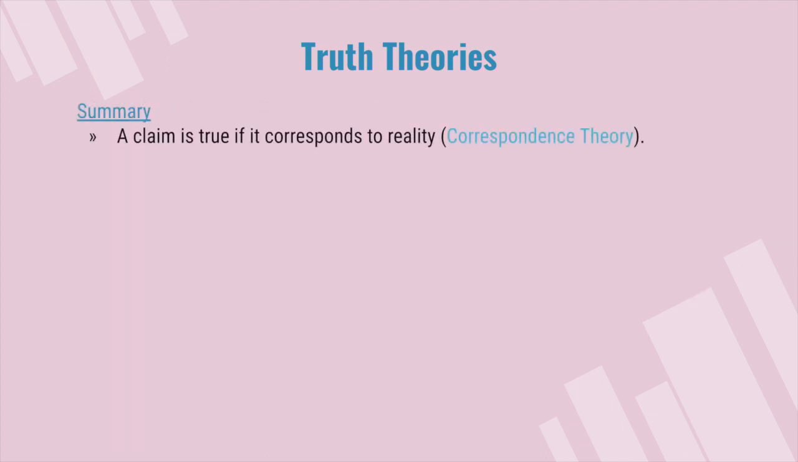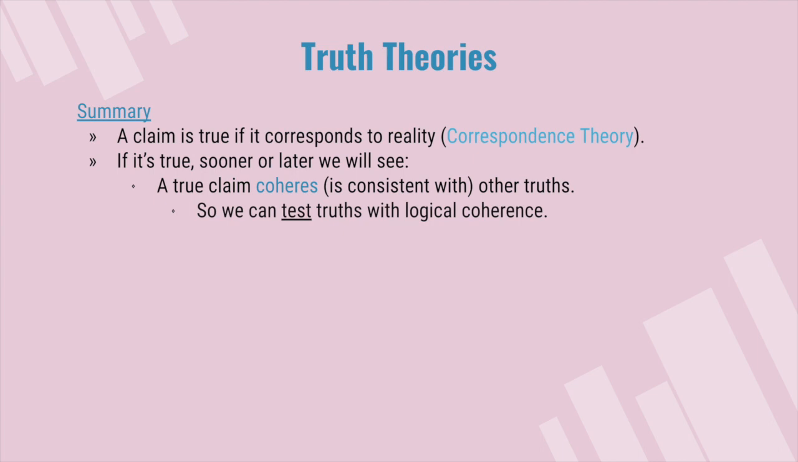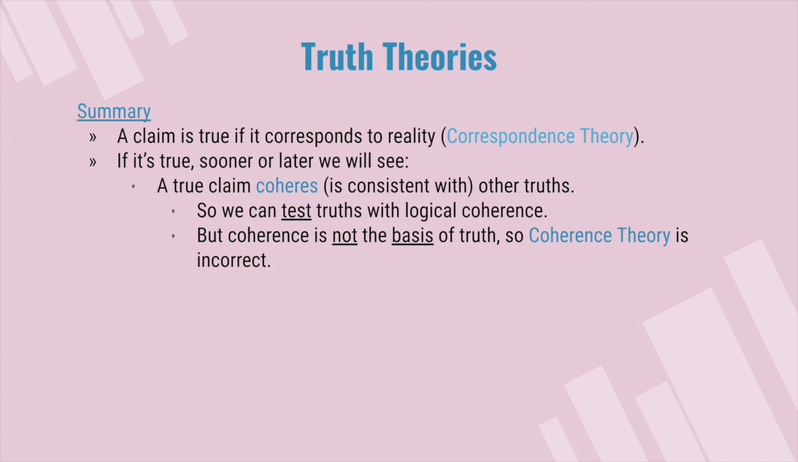So in summary, a claim is true if it corresponds to reality. That's correspondence theory. That's what truth is. Truth is correspondence to reality. If it's true, sooner or later we will see that a true claim coheres. In other words, it's consistent with other truths. So we can test truths with logical coherence. But coherence is not the basis of truth, so coherence theory is incorrect.